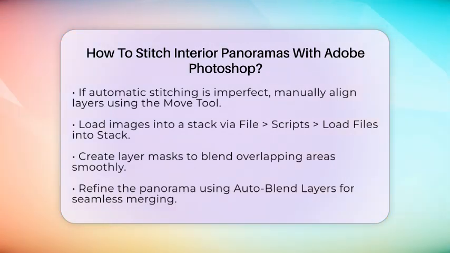To blend the overlapping areas smoothly, create layer masks. Paint with black or white on the mask to hide or reveal parts of each layer. Next, it's time to refine your panorama. Use Photoshop's Auto Blend Layers feature to merge the layers seamlessly while preserving fine details. If you notice any visible seams or distortions, the healing brush or clone stamp tools can help fix those issues.